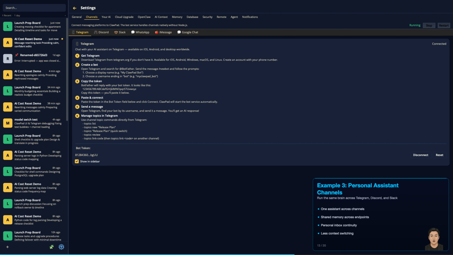Example 3 is your personal assistant inbox. OpenClaw community users are excited about running one assistant identity across surfaces, and this is how it looks in ClawPad. You get one memory, one routing policy, and one consistent assistant behavior across channels.